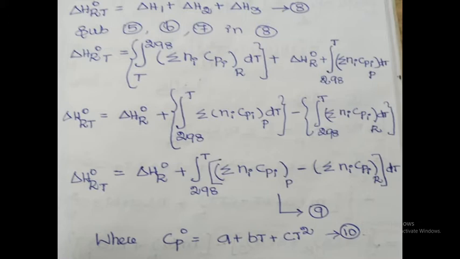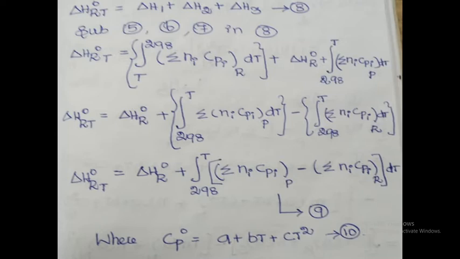ΔH_R°(T) is equal to the integration from T to 298 of summation of Ni Cpi at R into dT, this is the reactant side, plus ΔH_R°, plus the product side, integration from 298 to T of summation of Ni Cpi at P into dT. So ΔH_R°(T) is equal to ΔH_R° plus integration from 298 to T of summation of Ni Cpi at P into dT.